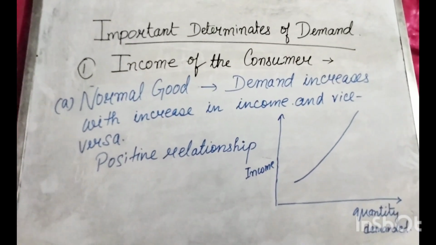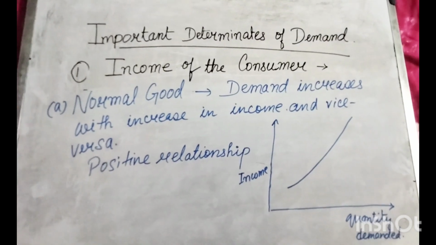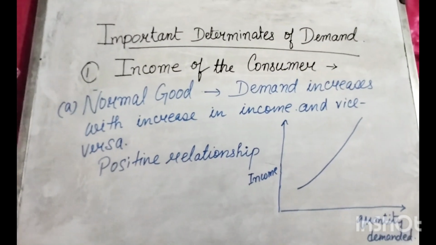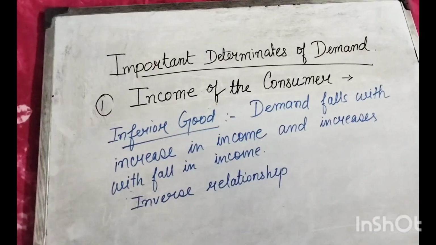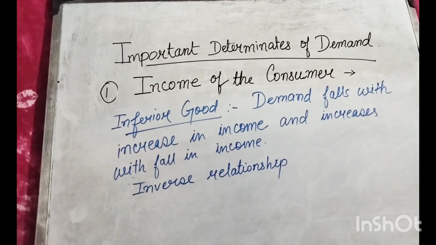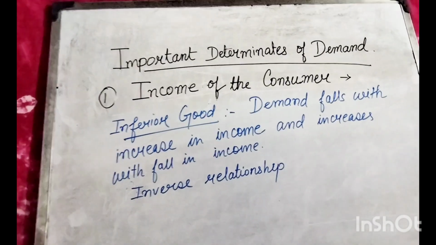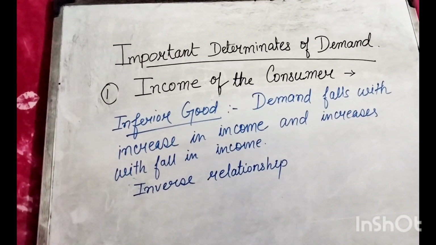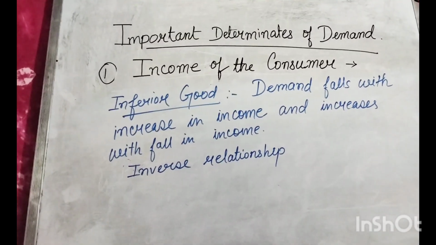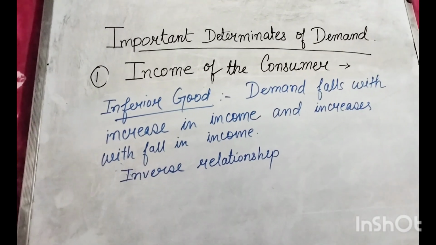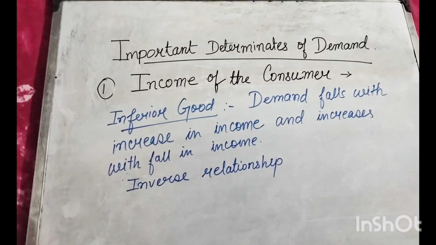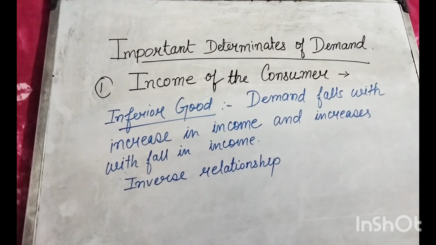So in the diagram, this is the normal good curve, and it will be upward rising as there is a positive relationship. Now next we move on to the next type of good. So next is the inferior good. In the case of the inferior good, the demand falls with the increase in income and increases with the fall in income. So there is an inverse relationship between the inferior good and income of the consumer.